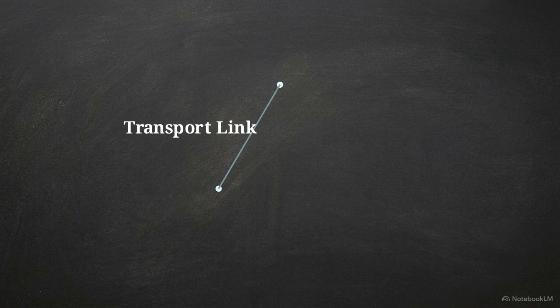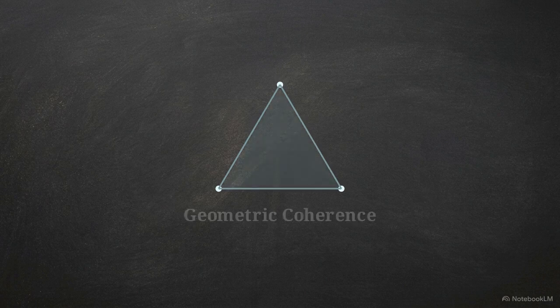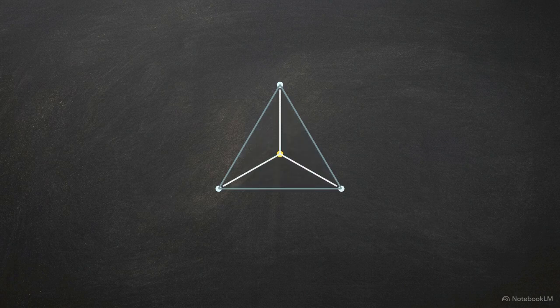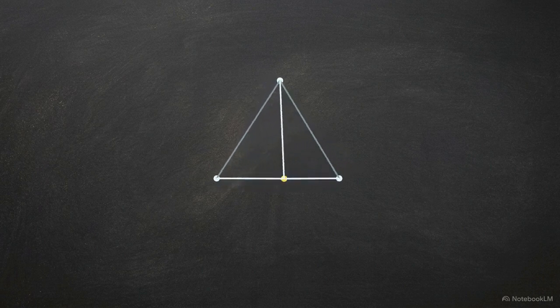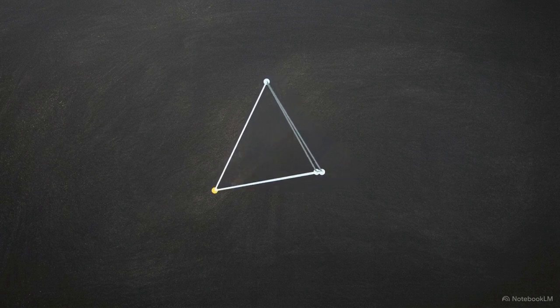Layer 0 begins with a single point of location, a locus. Distinguishing one point from another creates a connection, a transport link between them. A third point introduces a cycle, establishing the first state of geometric coherence in a two-dimensional triangle. When the density of the system increases, it escapes the flat plane. A fourth point connects to the others, forming a rigid three-dimensional tetrahedron, the K4 complete graph.